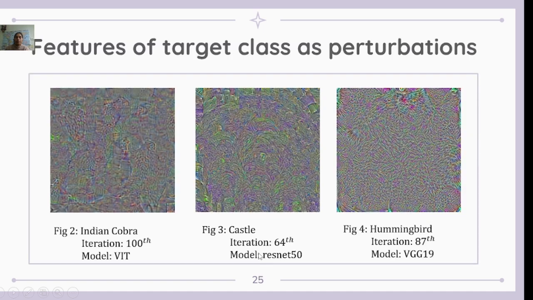With the feature of the target class as a perturbation, we can see that on the 100th iteration of the ViT model, the Indian cobra really seems to be visible. If you zoom into this image, you will be able to see it. And this is the castle on the 64th iteration of the ResNet 50 model. On VGG16, the hummingbird, this is the 87th iteration.